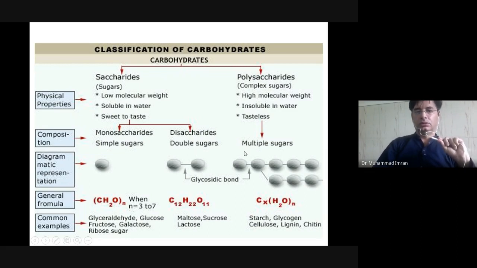So, polysaccharides are complex sugars. They have high molecular weight. They are insoluble in water. They are tasteless. They are made up of multiple sugars, from 3 to 100,000 or a million sugar molecules. Here you can see a simple one sugar, either 3 carbon, 4 carbon, 5 carbon, 6 carbon, or 7 carbon, and a disaccharide made up of 2 sugars.